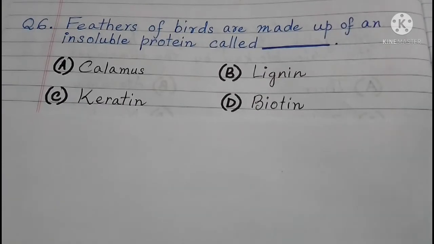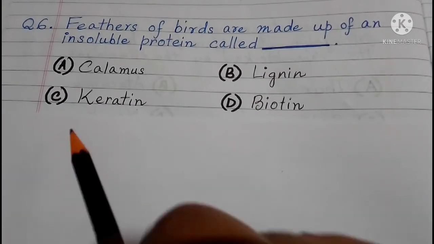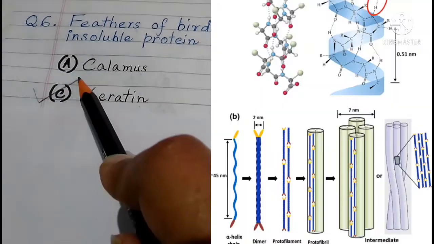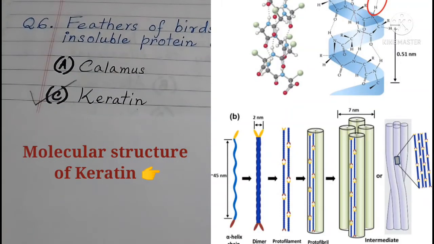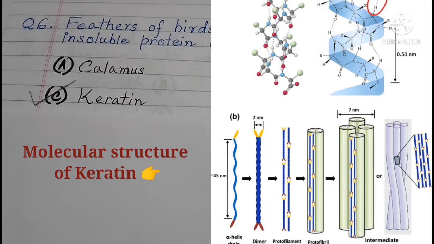So what is keratin? The option is keratin. You can put it that keratin is the option. So for sure keratin is a protein. Keratin has 85 to 90% of protein component, rich in the amino acids methionine and cysteine.